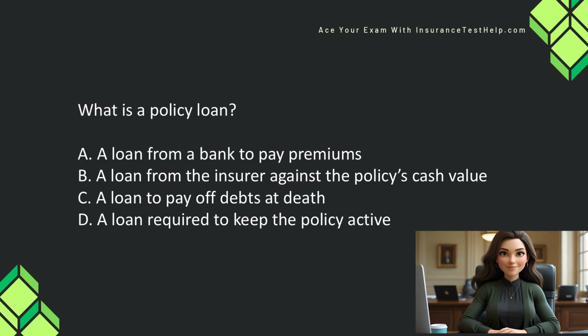What is a policy loan? A. A loan from a bank to pay premiums. B. A loan from the insurer against the policy's cash value. C. A loan to pay off debts at death. D.